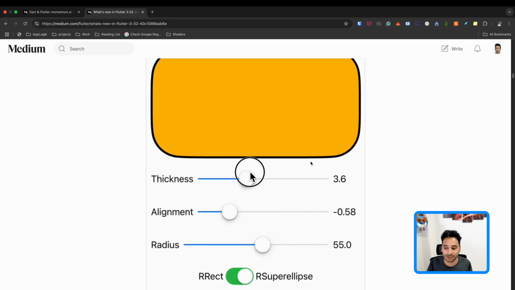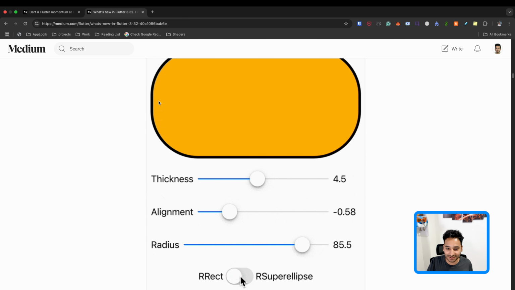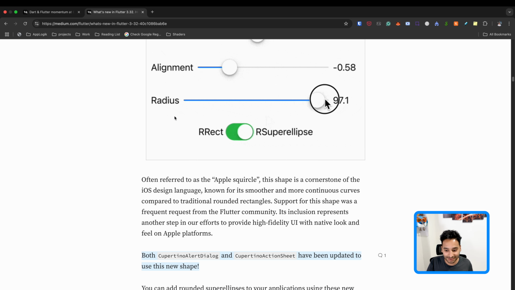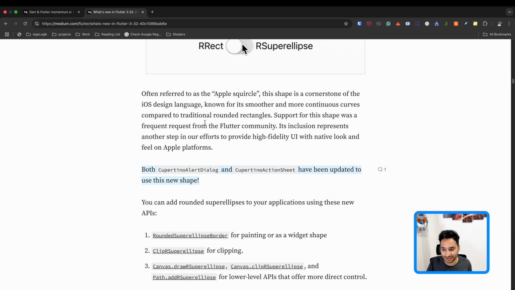The whole shape is curved, and they implemented it using their own mathematical implementation. I think it is not exactly the same as what Apple does, but it is similar. They wanted to improve the experience for Apple users working with Flutter apps.